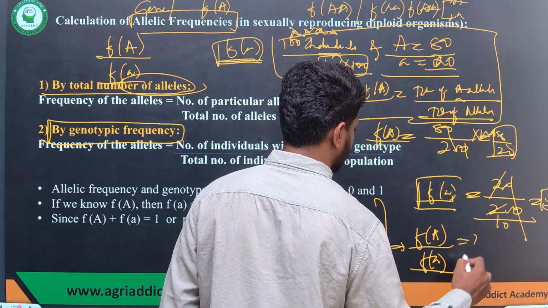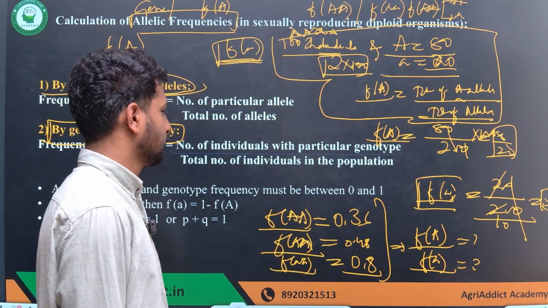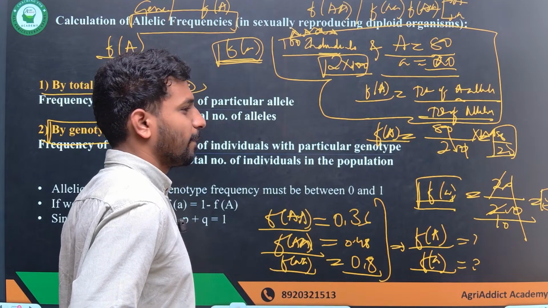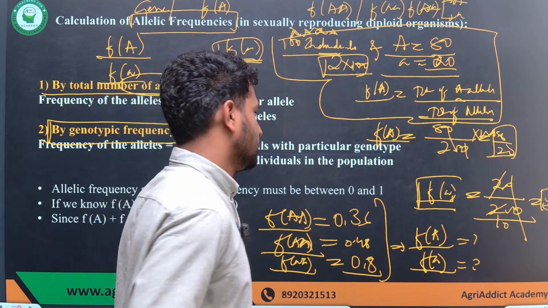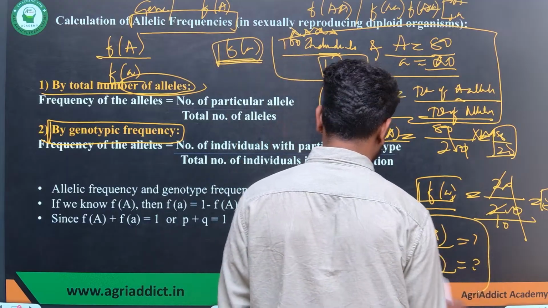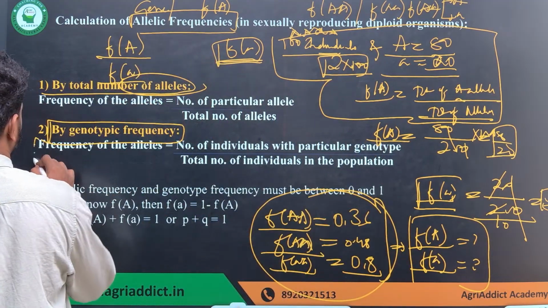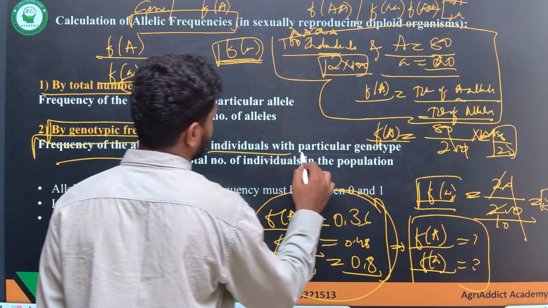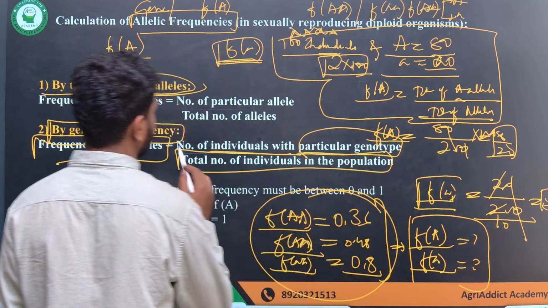Can you do it? If I have this, okay, good. So we can also calculate by using this genotypic frequency, where the frequency of an allele will be the number of individuals with a particular genotype over the total number of individuals in a population.